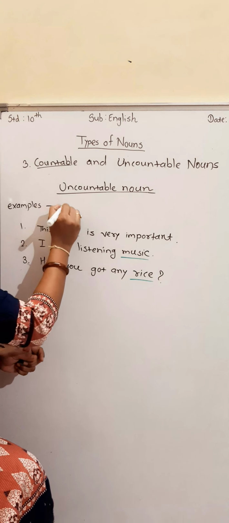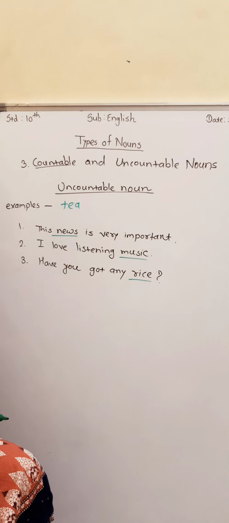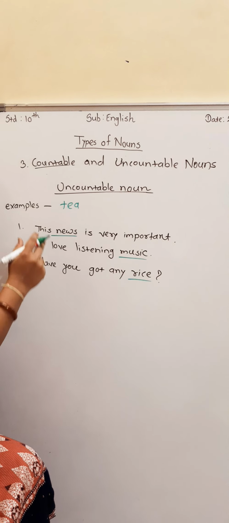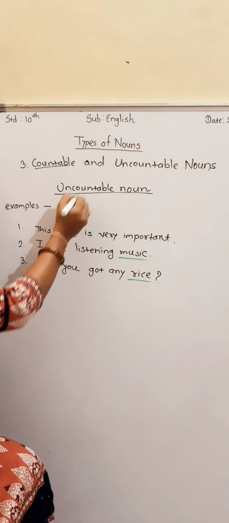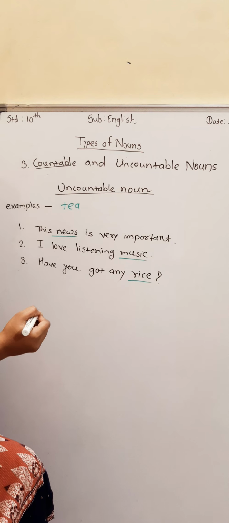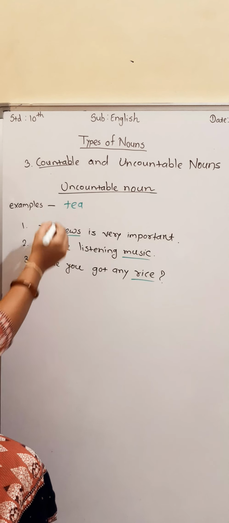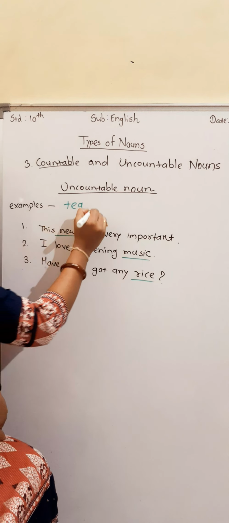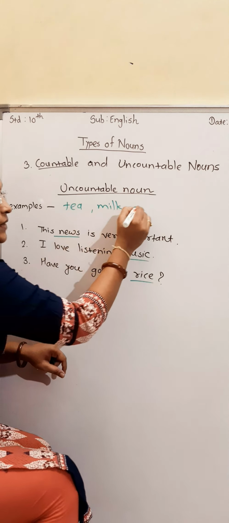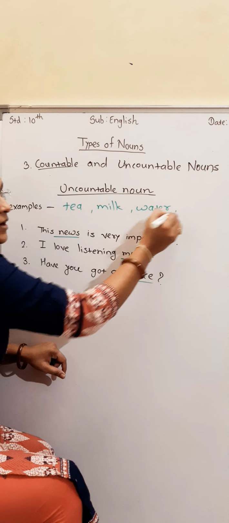Just like the word is there, tea. Can you make it plural? Can we write it teas? No, it is not possible. So tea, it is uncountable. Can you use the word like this? I want 1 tea, I want 5 tea. It is not possible. So tea is uncountable. Just like milk, uncountable. Water, uncountable.